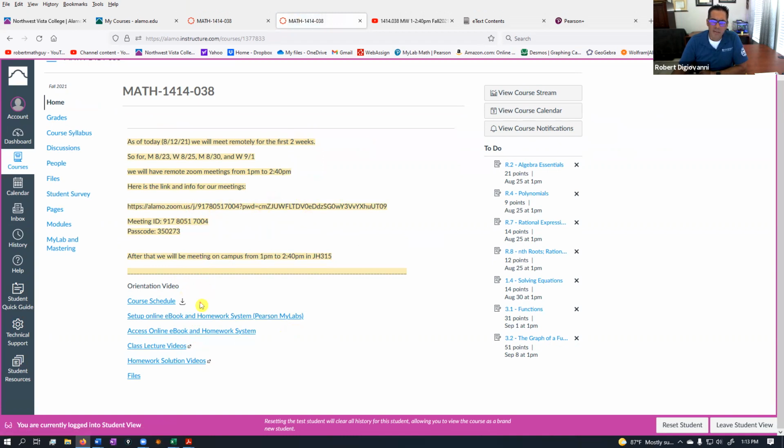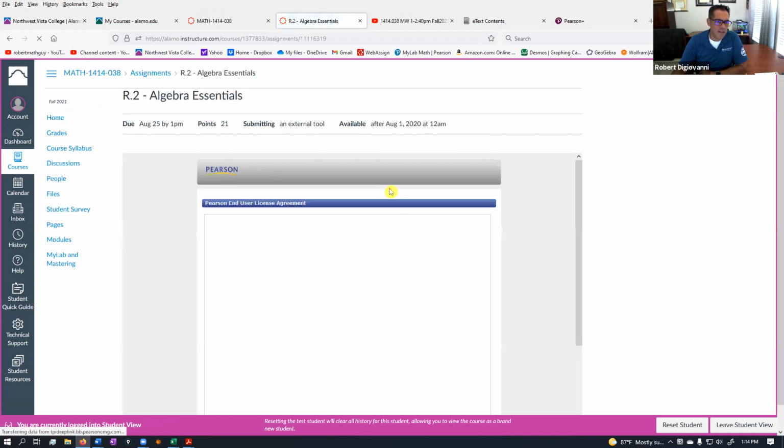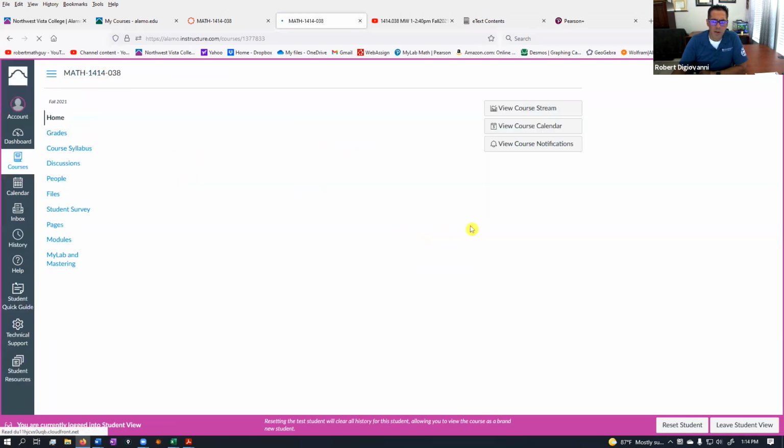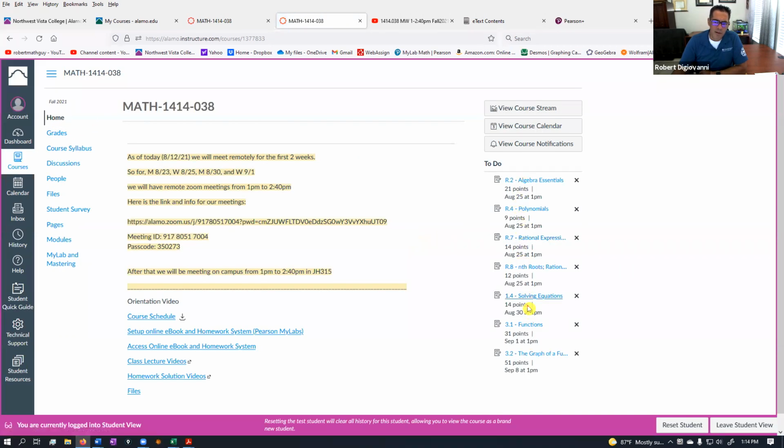Now it says here to-do list, some things here. I want to click on this to see what it does. Okay, when you click on this, it should take you to the online homework system and you can do the homework assignment. So it's just another way to get to your homework straight from here. All right, that's good with that.